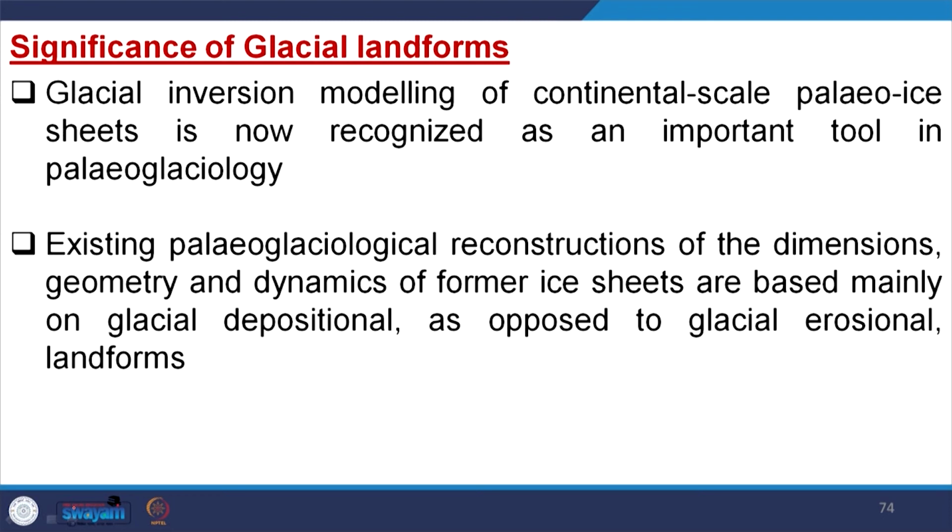Existing paleoglaciological reconstruction of the dimension, geometry and dynamics of former ice sheets are based mainly on the glacial depositional as opposed to the glacial erosional landform. So, by looking at the erosional landforms, depositional landforms, types of erosion, types of deposition, we can reconstruct how the ice sheet was moving, where the accumulation area and the retreating area were, which path this glacier was moving through, like that.